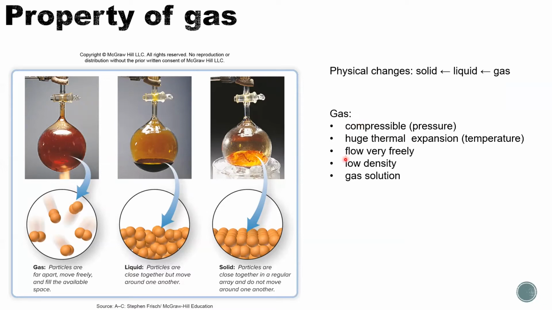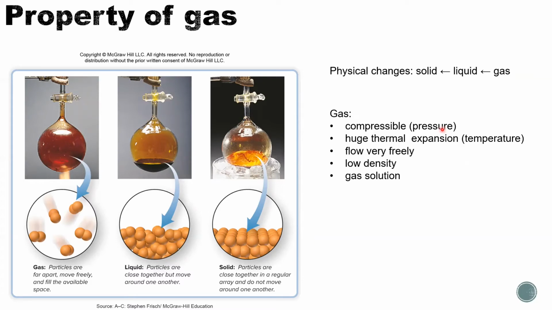All the gas molecules flow very freely in the gas environment, and that leads to a low density of gas. And when we have different gas molecules mixed together, we will form a solution, like a gas solution made by different gas molecules. When we have a liquid, as we talked about in our last chapter, there could be some insoluble or soluble problems. But for gas, all types of gas will mix with each other very well.